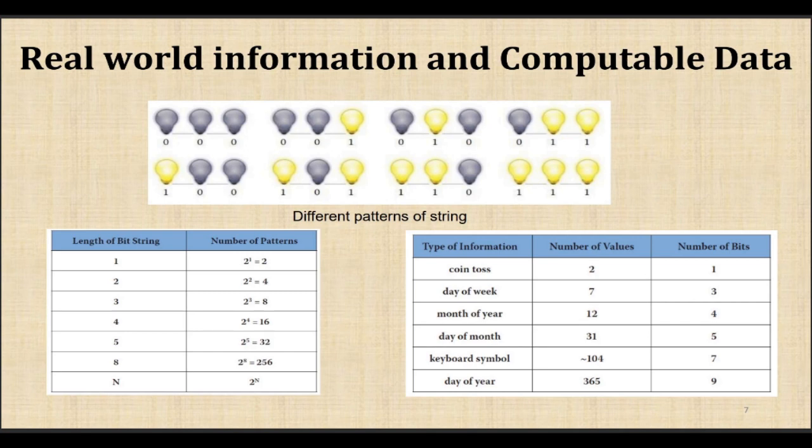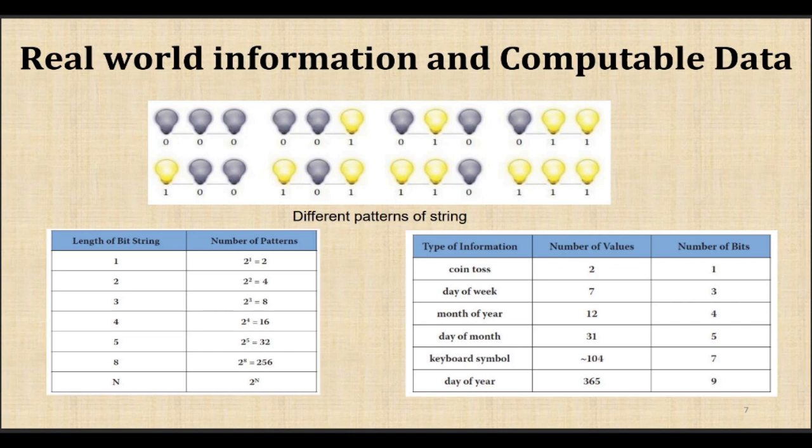Days in a week, 7: for representing 7 days, we need 3 bits. Months in a year, 12: for representing all 12 months, we need 4 bits. Days in a month, 31: 5 bits are required.